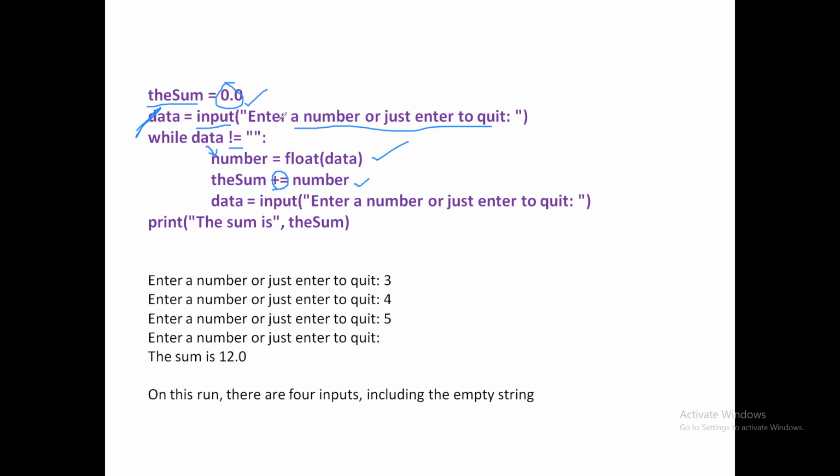So initially the sum is 0 and the number is now added to the sum and stored into the sum again. Again, it is asking to enter another number or just press enter to quit. After reading this input, the control goes back, with the new input given by the user, to the condition testing again. If it is not equal to empty, that means the user has given some number. Then again, it enters inside, converts it into a number and adds it to the sum. Once the loop is completed, we will print the sum using the print function.